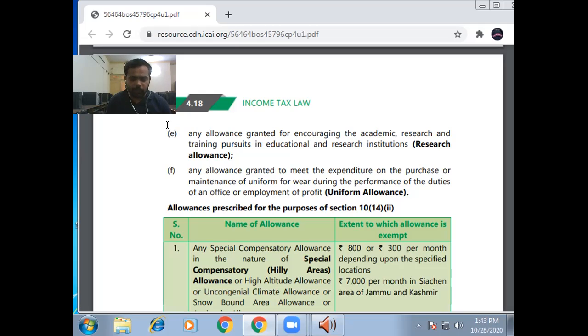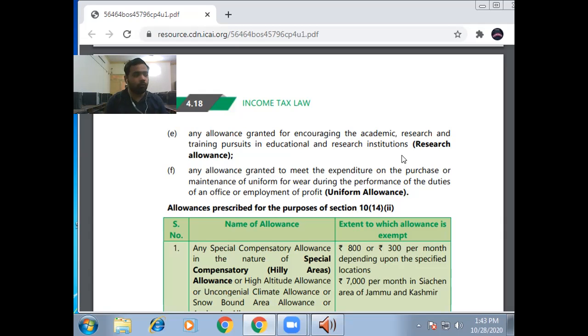If any employee is conducting research and development for the organization, then this research allowance is also exempt from income tax. Any allowance granted for encouraging academic and research and training pursuit in an education and research institute is research allowance and is completely exempt from income tax.